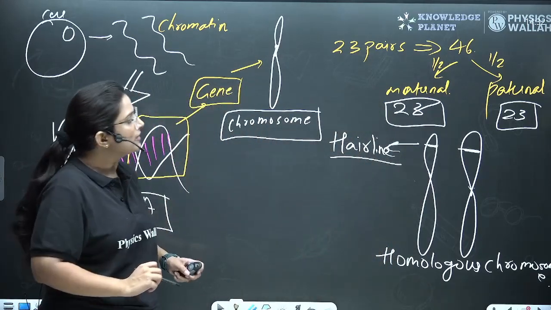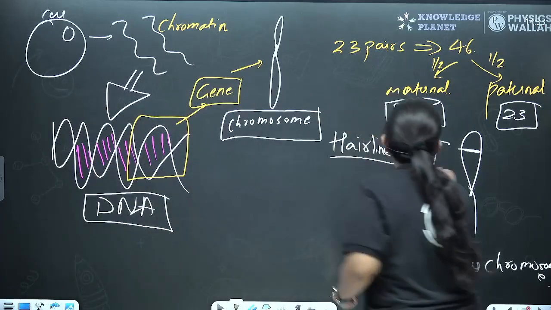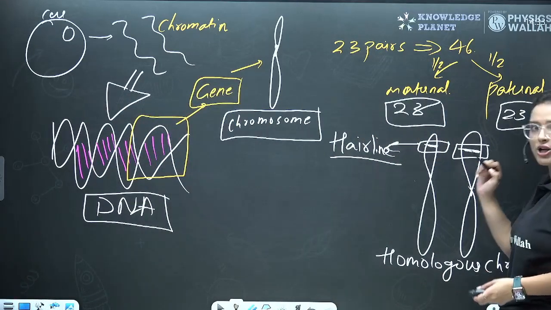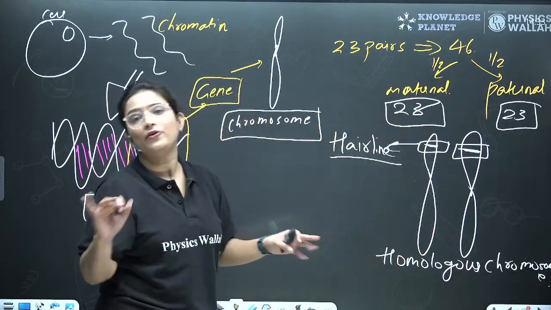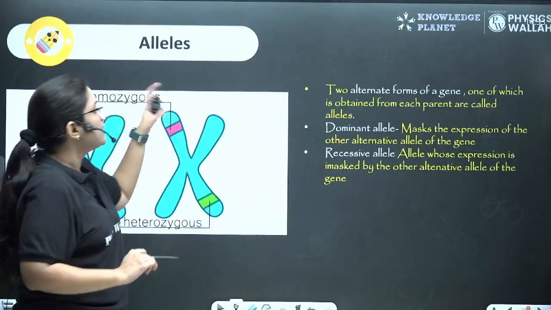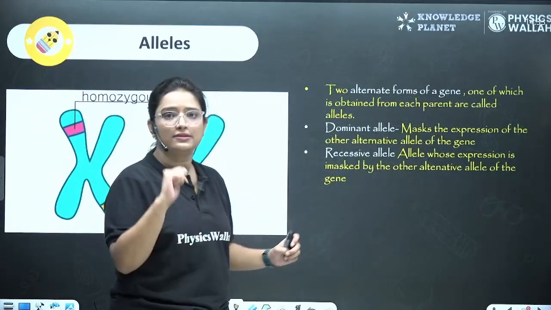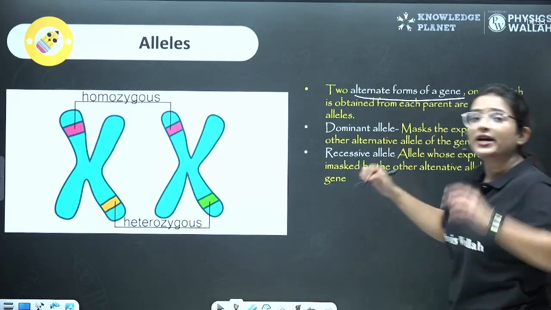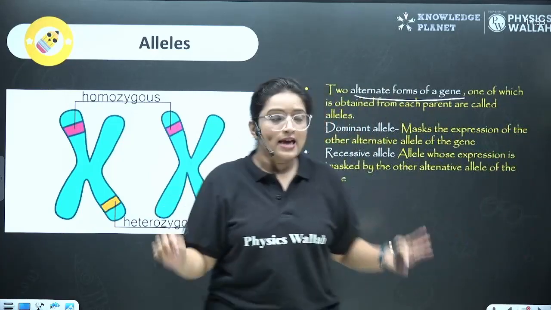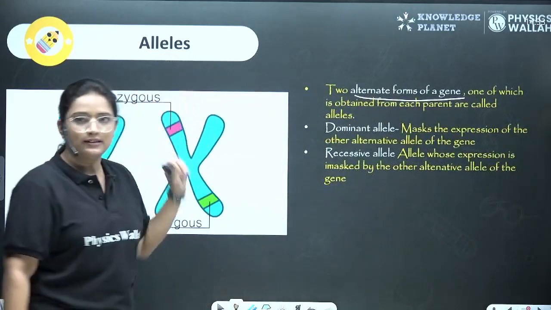So, here you can see these homologous chromosomes have certain locations that will have similar genes, similar forms of a gene. Okay. So, that is known as your alleles. Two alternate forms of a gene which are obtained from each parent, that is known as alleles.